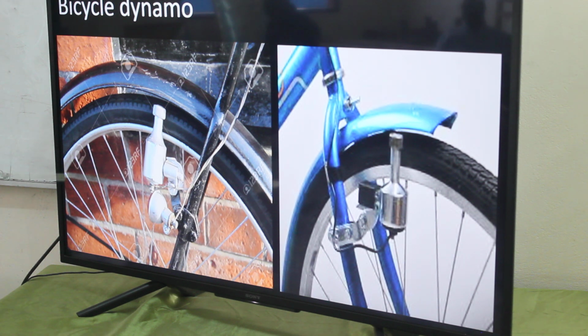So it means now, the bicycle dynamo has potential energy. Then as the wheel rotates, it has kinetic energy. So they combine and they form what we call mechanical energy. So that is the last type of energy in our class.